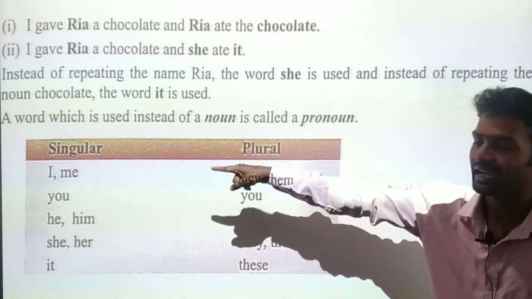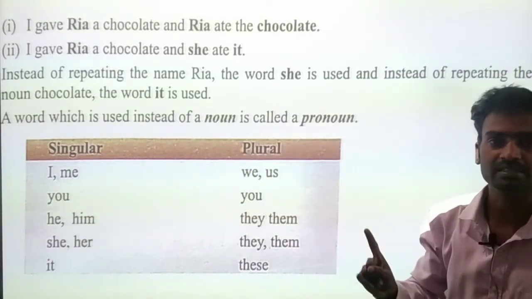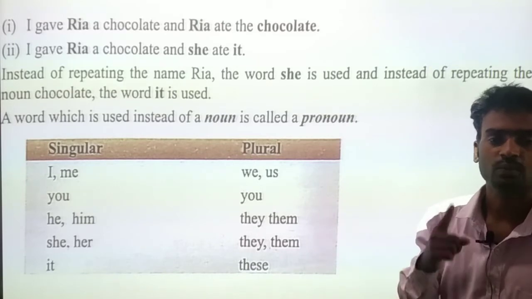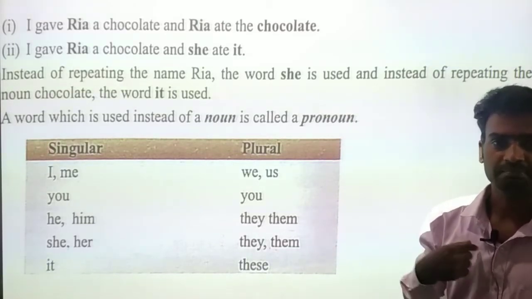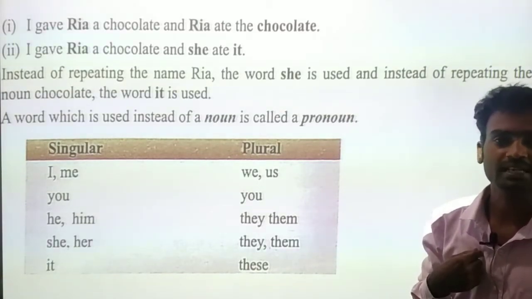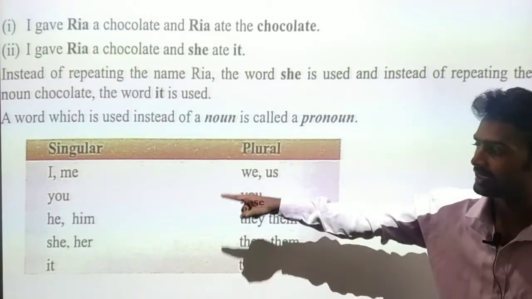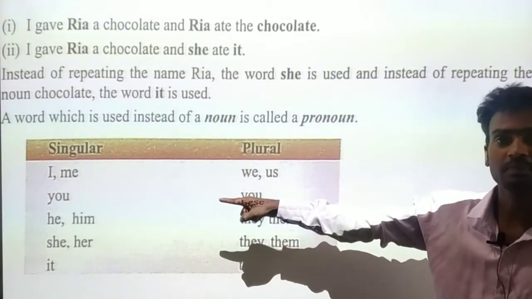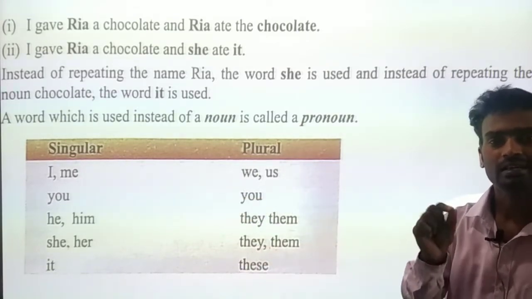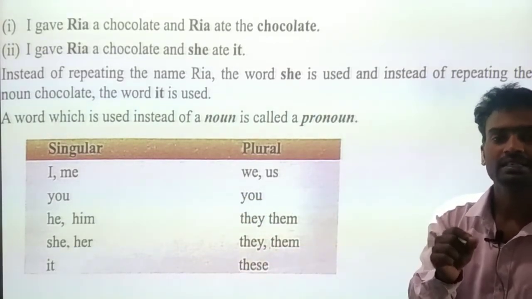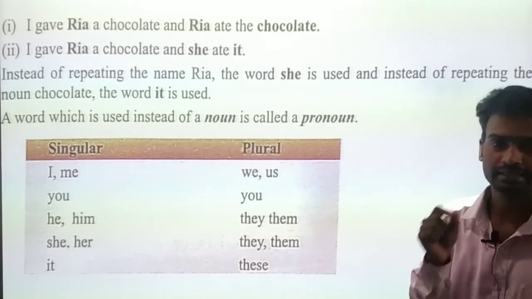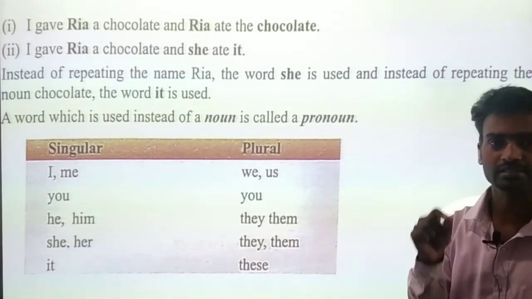Singular: I, me, a single person. I means only one person. Me also only one. You is singular and he is third person singular. He, him indicates the same singular person.